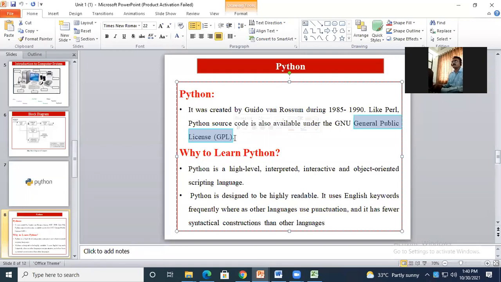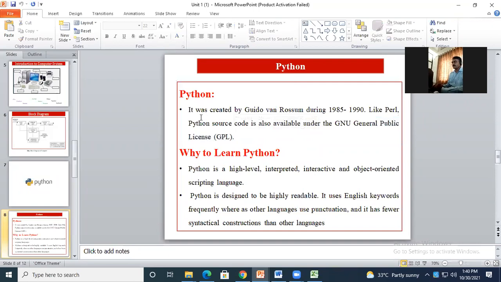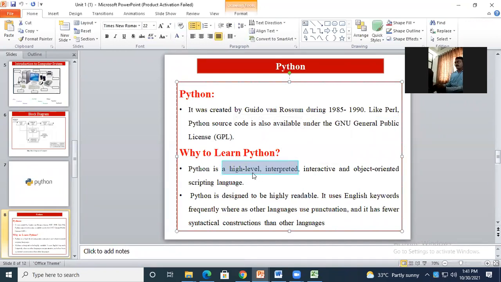We call this open source, because it is open for all users to make certain changes, and as per their convenience they can convert the application. So it is available under the GNU GPL, the General Public License. And why are we learning this? Because it's a high-level language. Now I will tell you why it is called high level.